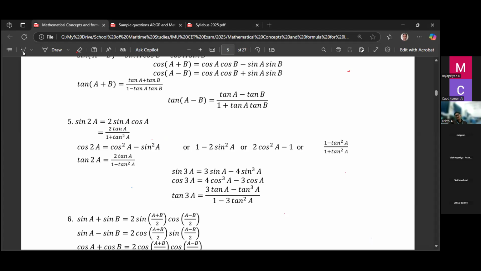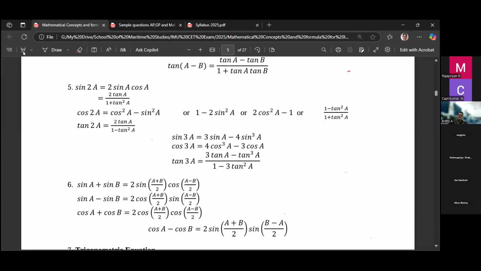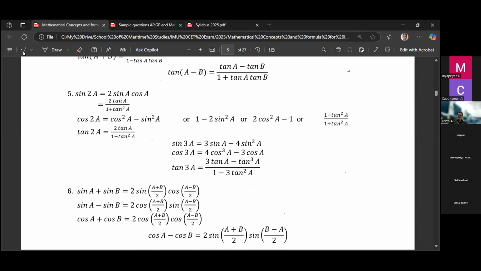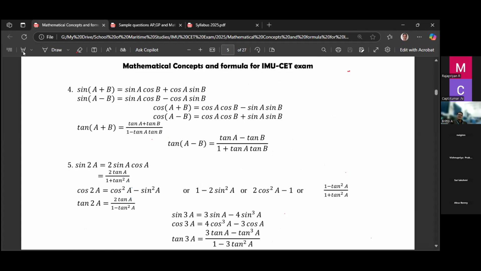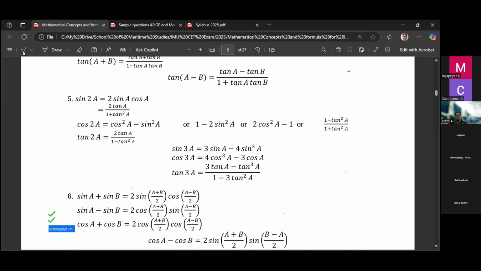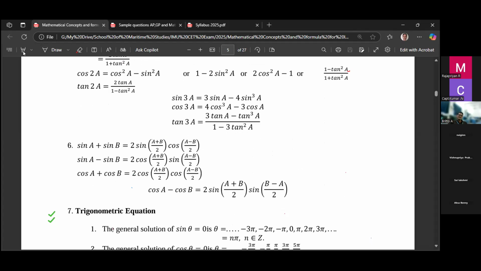Right? Most of the time we may use the very important sine 2A, cos 2A. Then tan 2A we use rarely, but remember tan 2A is 2 tan A divided by 1 minus tan square A. Then sine 3A, cos 3A, then tan 3A. Suppose you forget these formulas, you can derive them yourself by using sine of A plus B, sine of A minus B, cos of A plus B. By using these four formulas, you can derive the sine 3A, cos 3A, tan 3A formulas yourself.